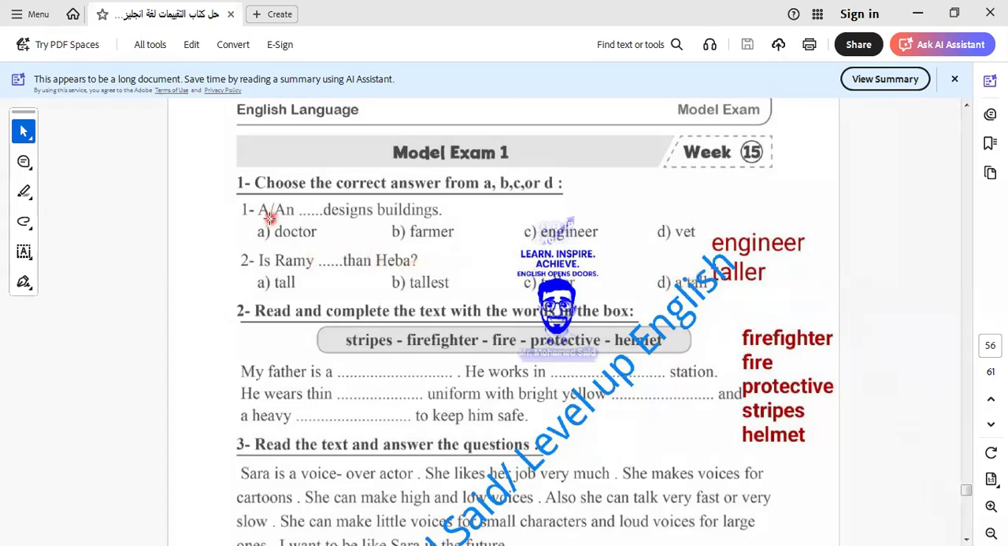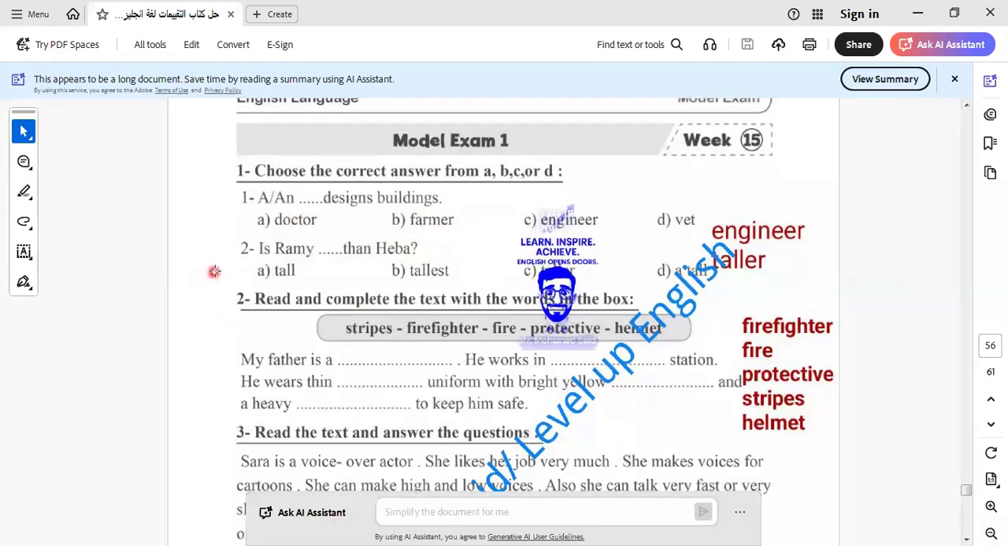So here we say, an engineer designs buildings. Who designs buildings? Can you guess with me? Is it a doctor? Is it a farmer? Is it a vet or an engineer? Engineer, you are clever pupils. Let's go to the next question.